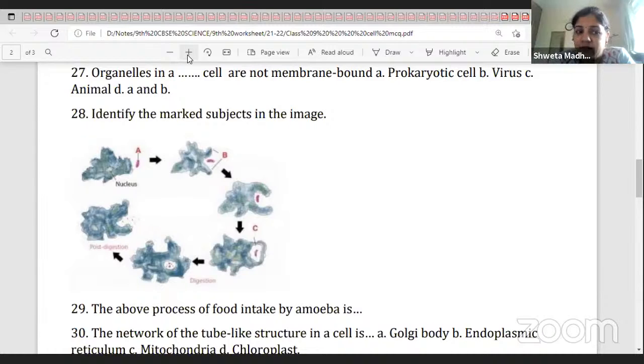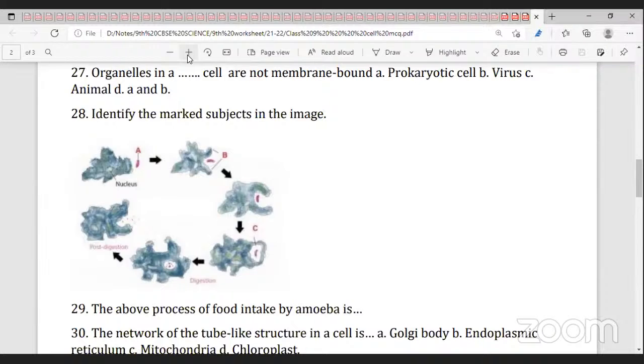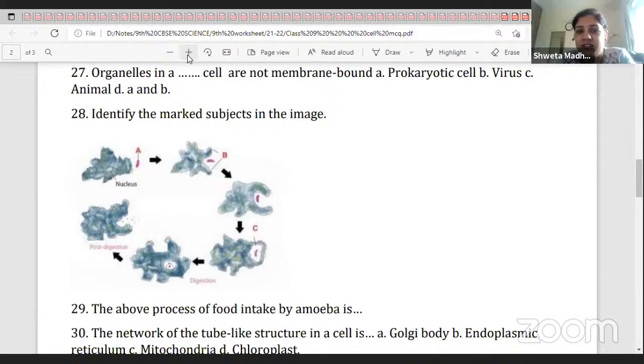So what is A? The food particle. Then B are the parts of amoeba. What is that called?